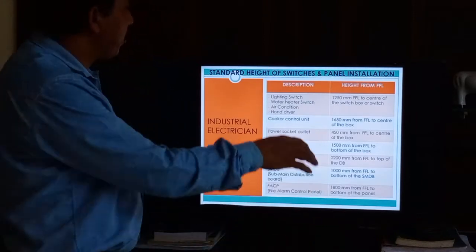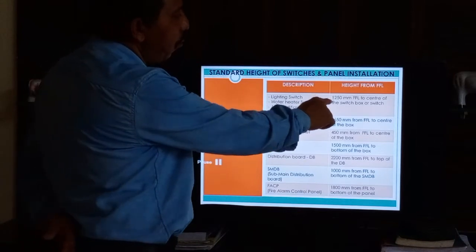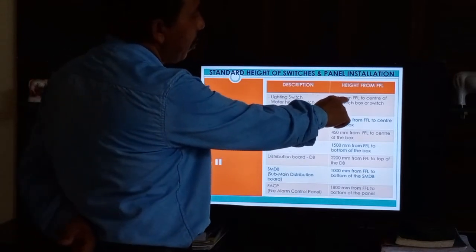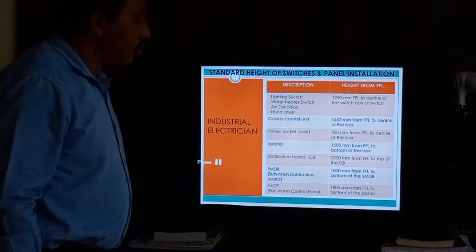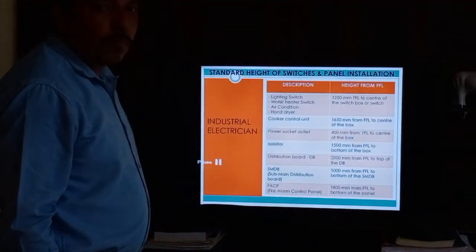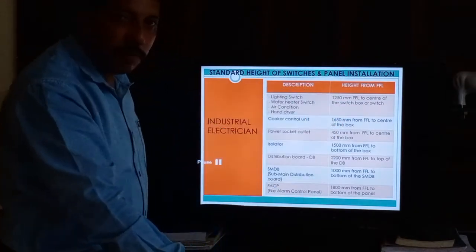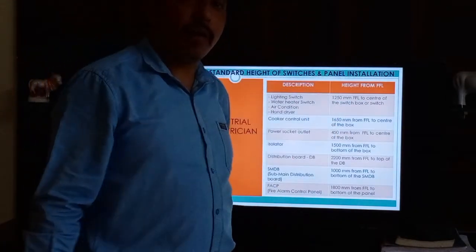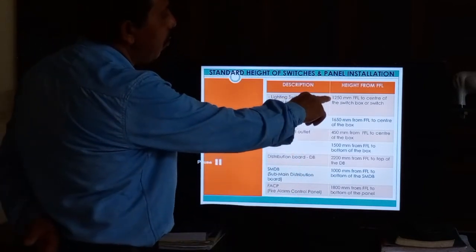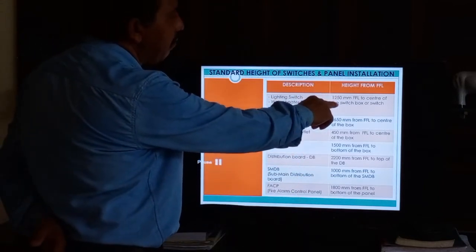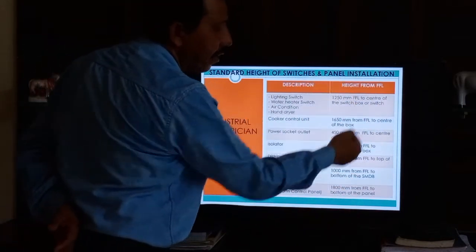Okay, so maximum these switches we can install at 1250 mm FFL to the center of the switch box. This means 1 meter 25 centimeter. Okay, FFL means finishing floor level. I already told this one. So finishing floor level to 1250 mm, center of the switch box. Don't forget, write in center.